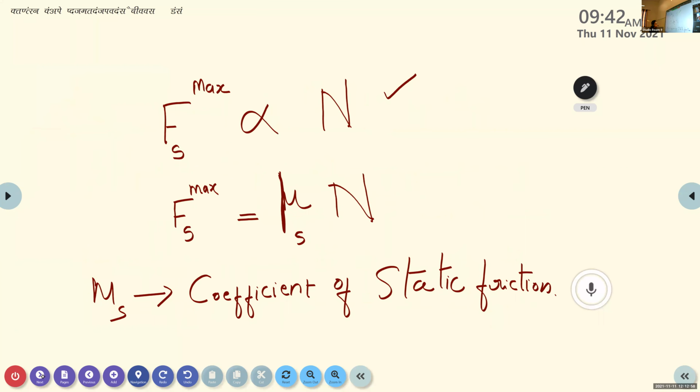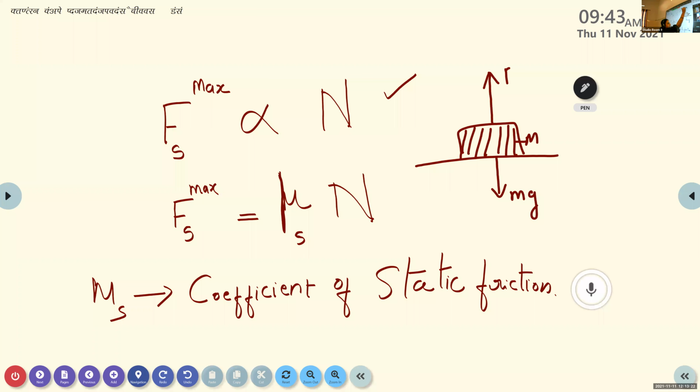According to that, if you consider a horizontal surface and an object placed over the surface with a mass m, there are mainly two types of force acting in this case. One is the downward force, mainly due to the weight of the object, and the other is the vertically upward force, which is known as the reaction force. The direction of the reaction force is normal to the surface.